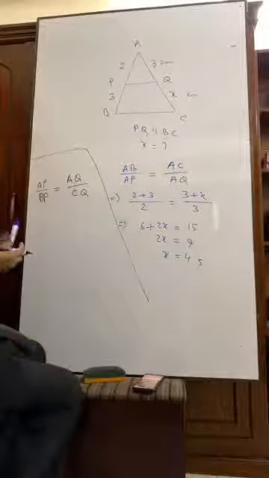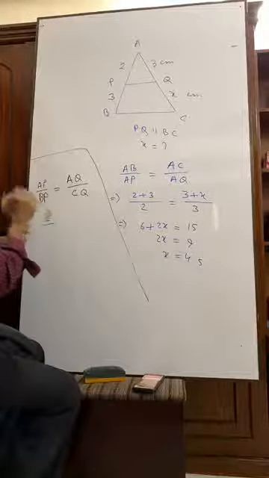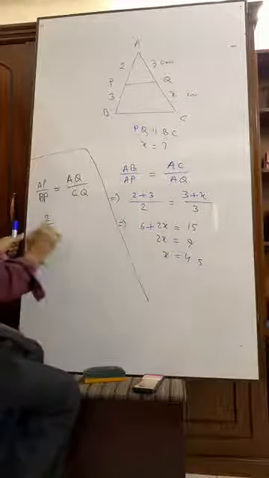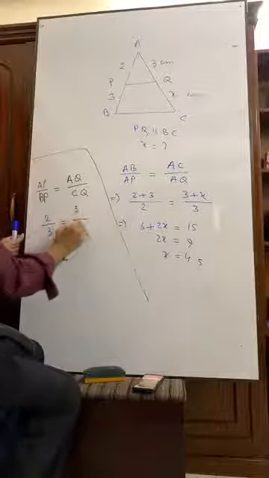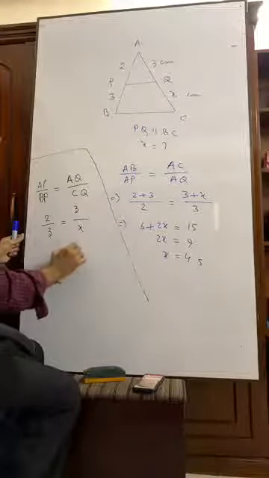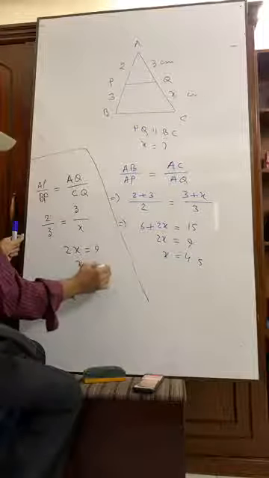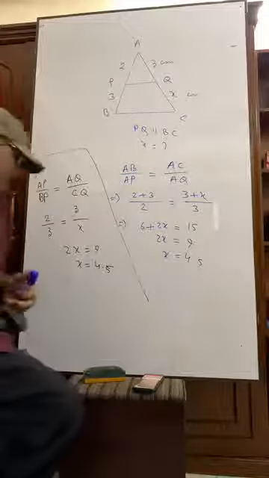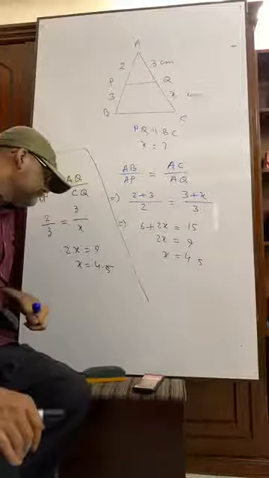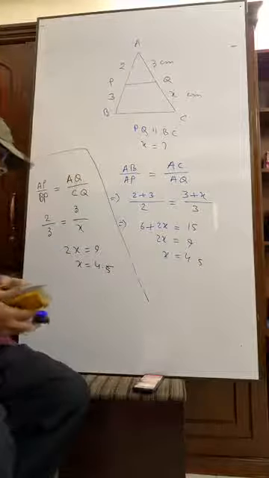AP means 2 and BP means 3. AQ is 3 and this is x. So 2x equals 9 and we get x equals 4.5. You understand?